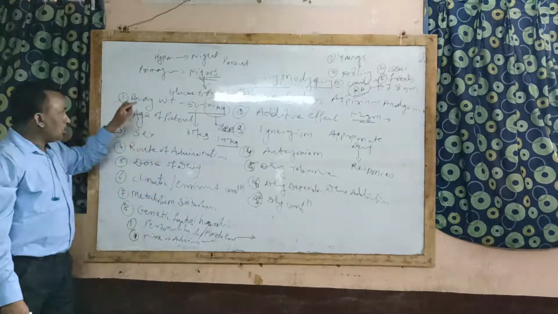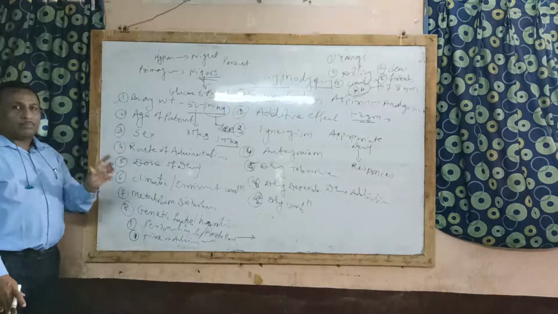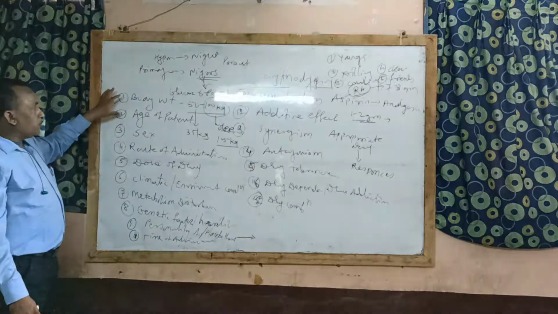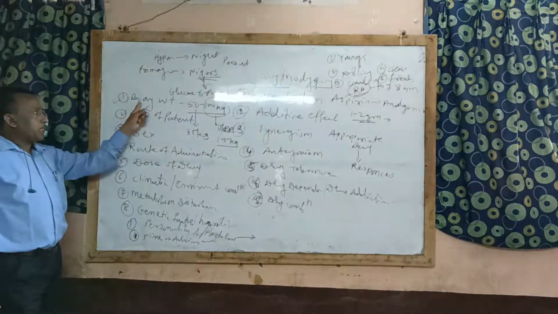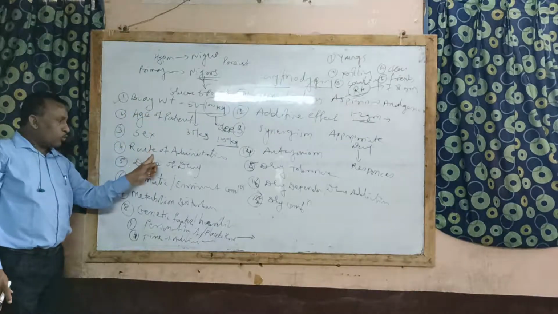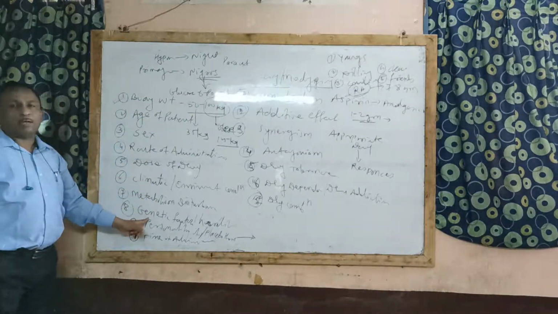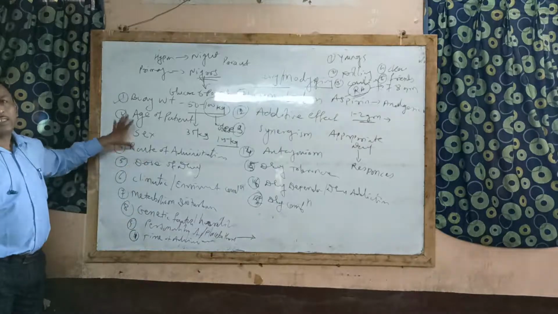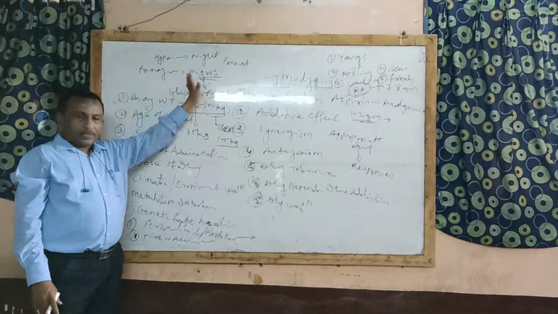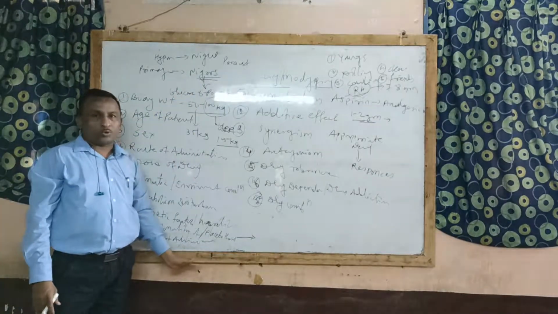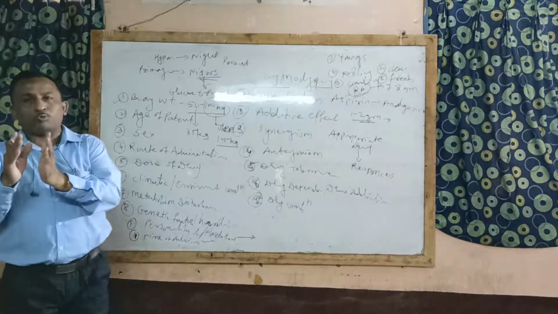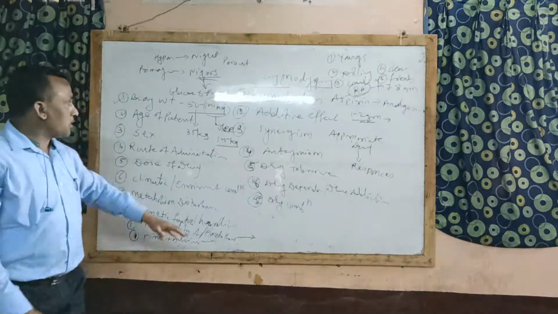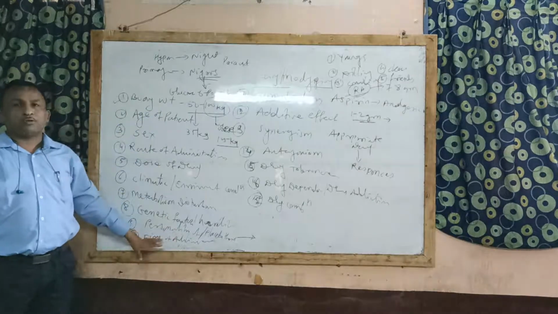So from factor 1 to 10, sometimes they will give the name, for example, explain body weight, then route of administration and genetic factor. Explain these factors, how these factors affect the drug action. Any one of these 10 factors can be asked. Nowadays you are supposed to explain with example. So this is how these 10 factors are going to be affecting.